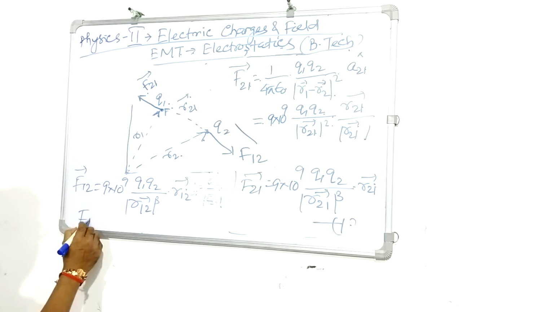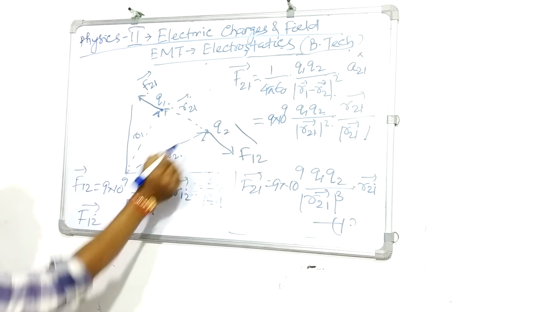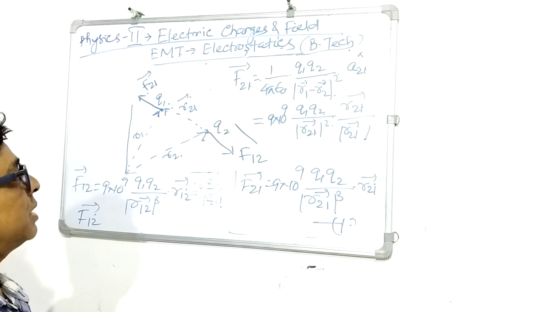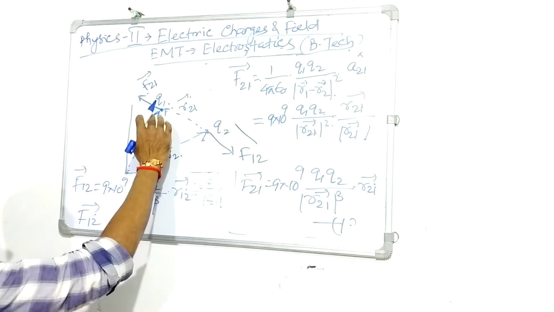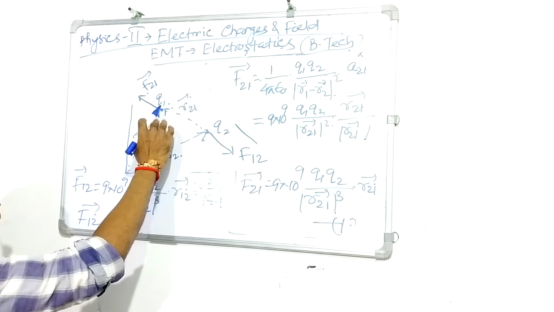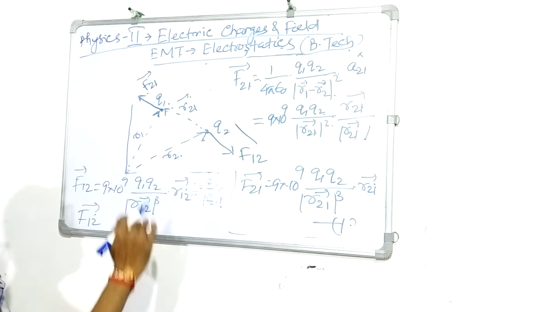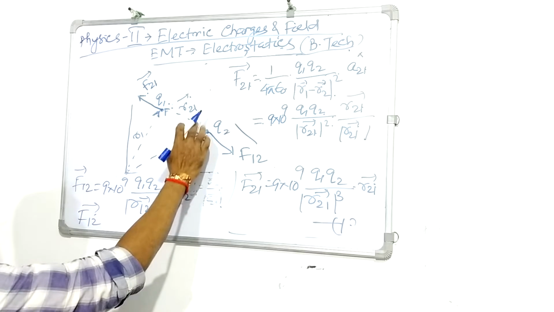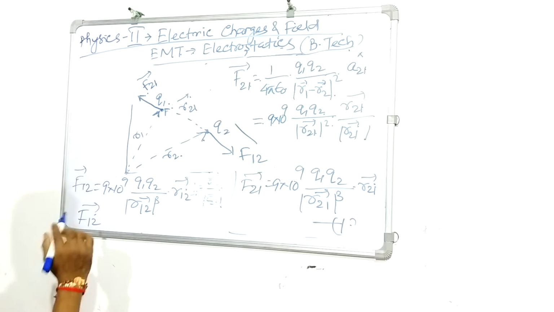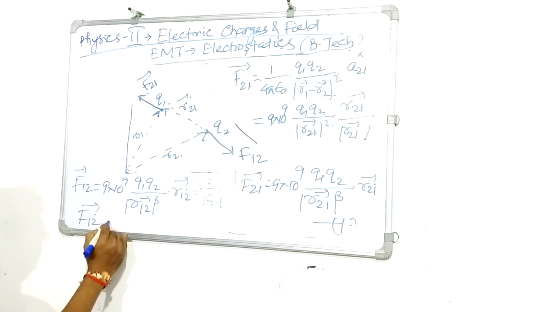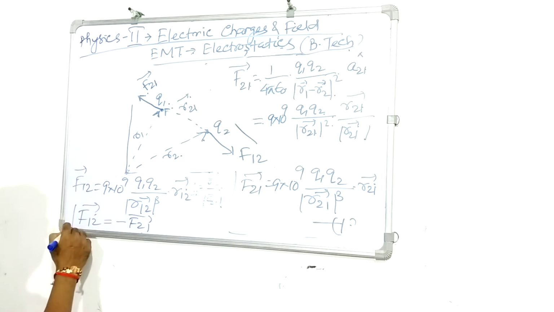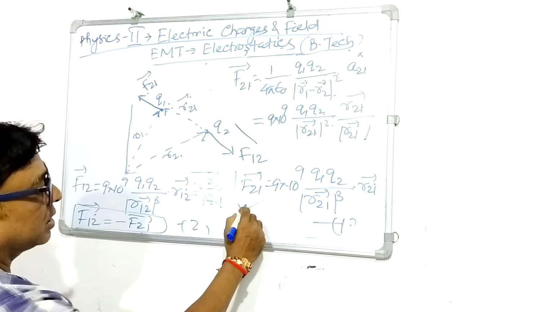You can see that the magnitudes of both the vectors F12 and F21 are the same, but the directions are different. F21 means the force on 1 due to 2. Similarly, F12 means the force on 2 due to 1. So I can write F12 is nothing but minus F21. This is the vector representation of Coulomb's law.